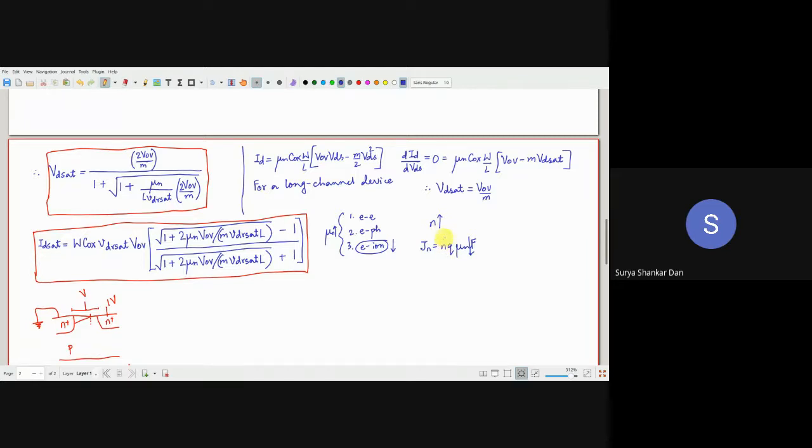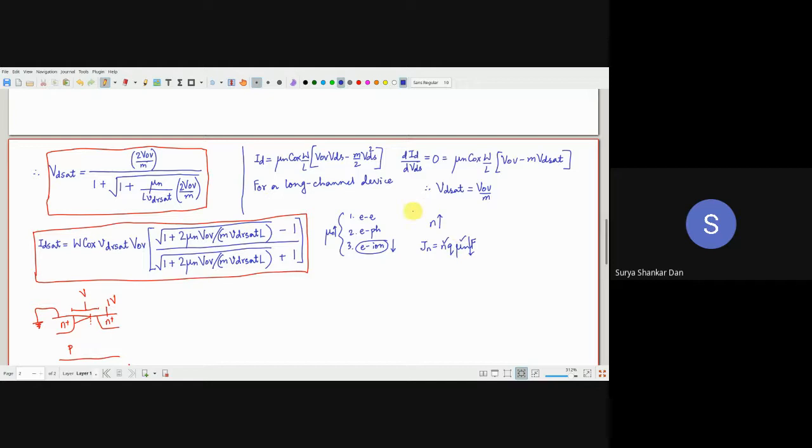But again, if you want to scale the device, you have to anyway increase the doping. The downside of doping is that mu n will decrease, but not to an extent that it is going to affect the current so much. The current has both n and mu n in the expression, so it's a trade-off between the two.